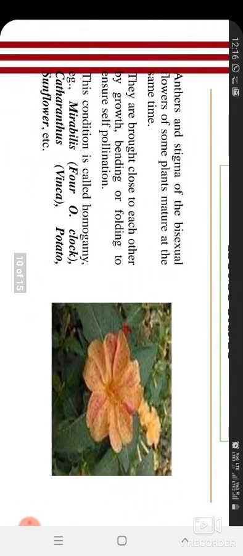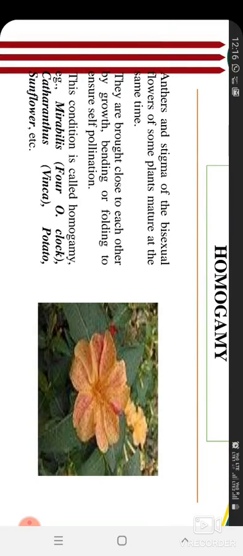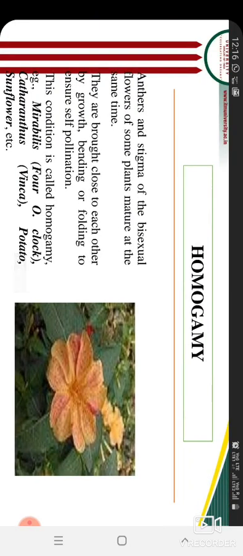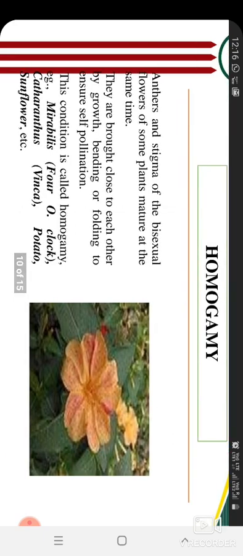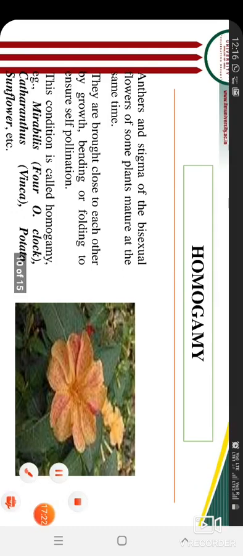Then homogamy. Homo means same, and gamy means marriage. If the male and female parts of a flower mature at the same time, meaning no difference, then it will definitely promote self pollination.